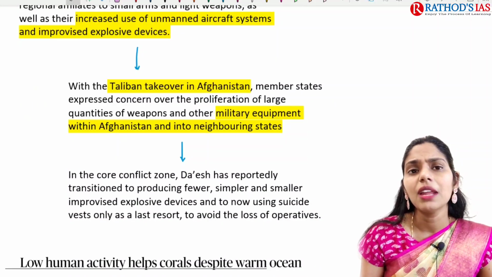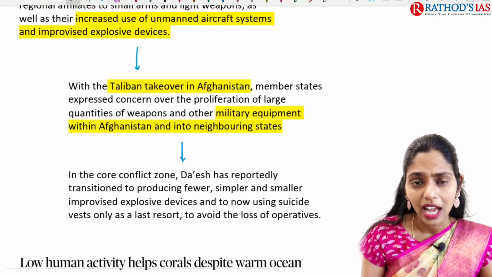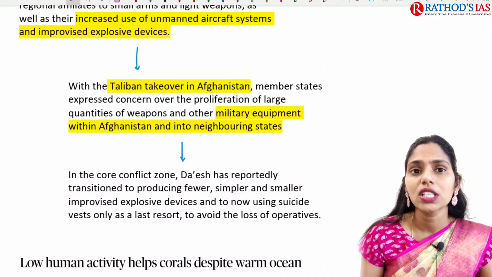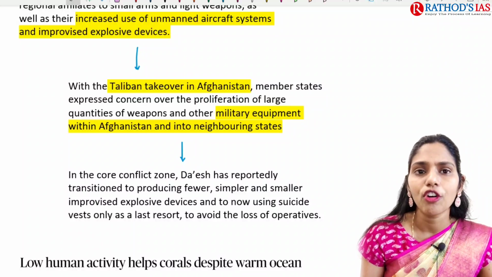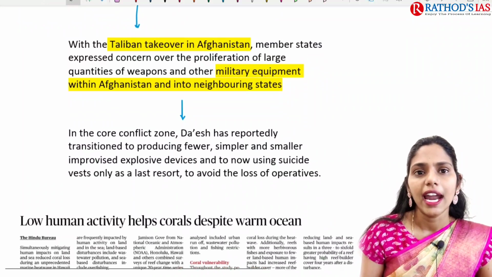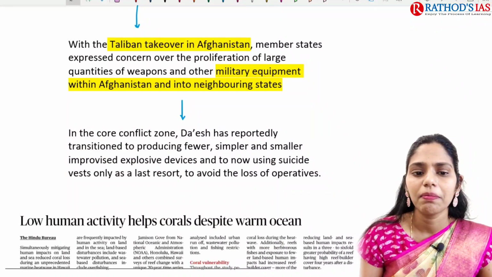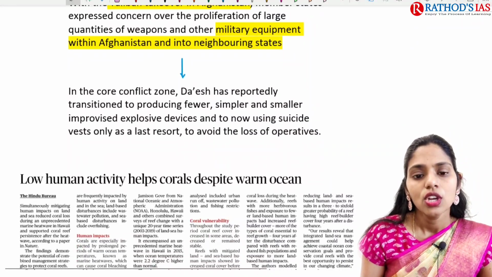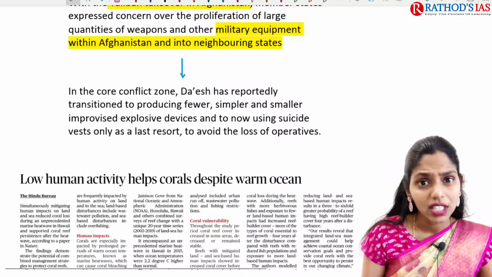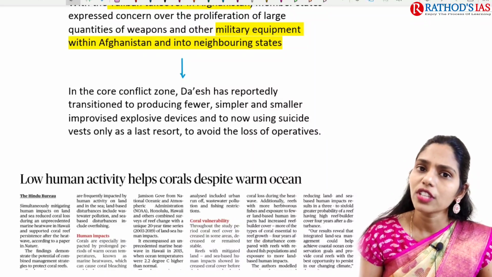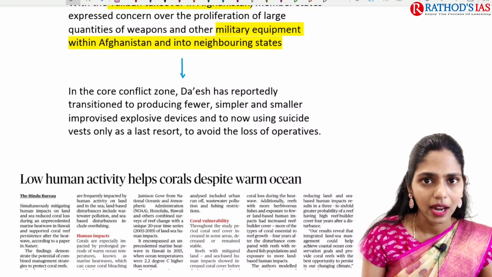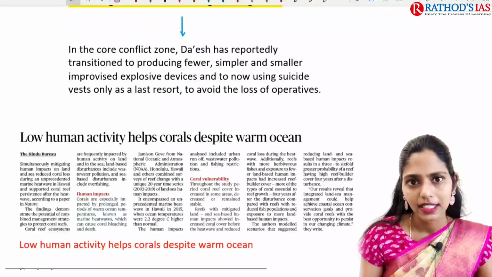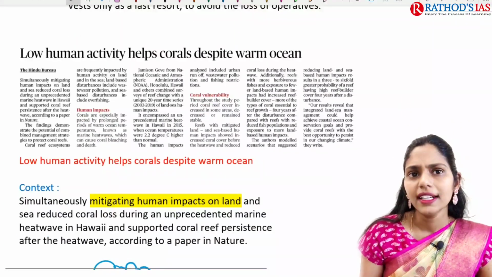After the Taliban takeover of Afghanistan, the member states are also expressing concern regarding the proliferation of large quantities of weapons, other than military equipment, within Afghanistan. Because of this, there is an issue of increasing security challenges for the countries which are sharing a boundary with Afghanistan. So this is the crux of this article. And let us see the next topic.